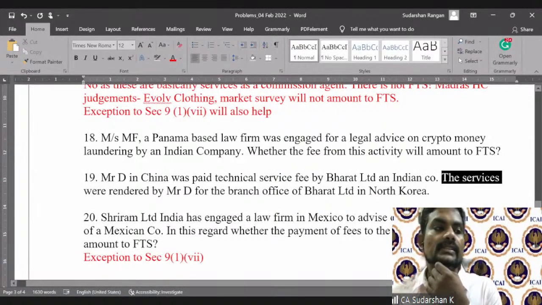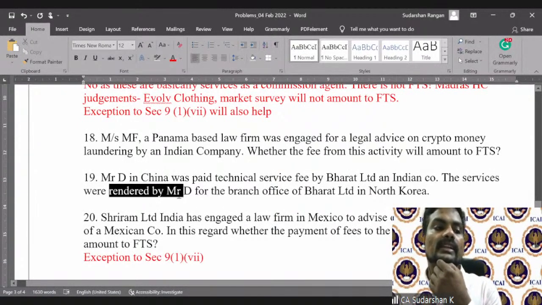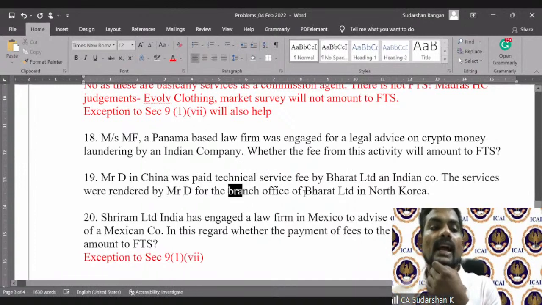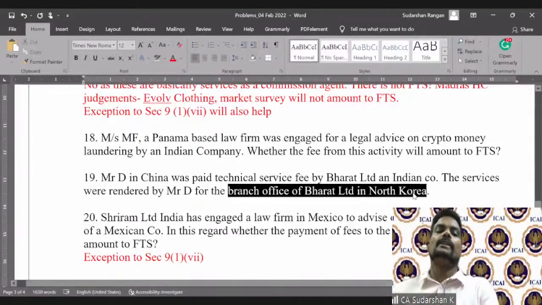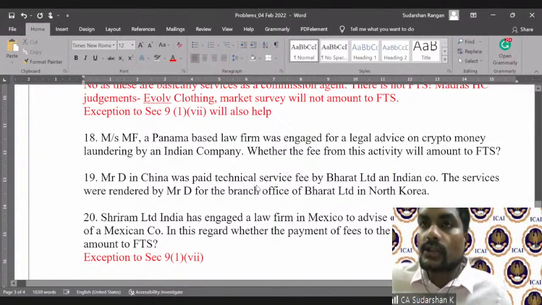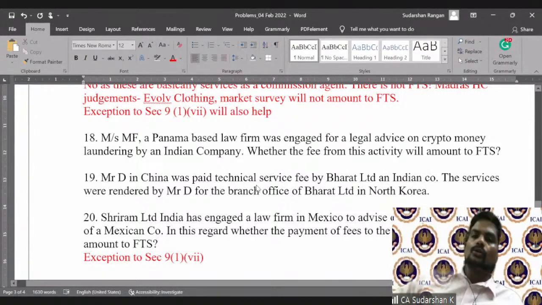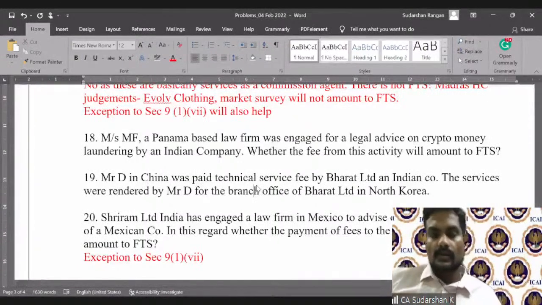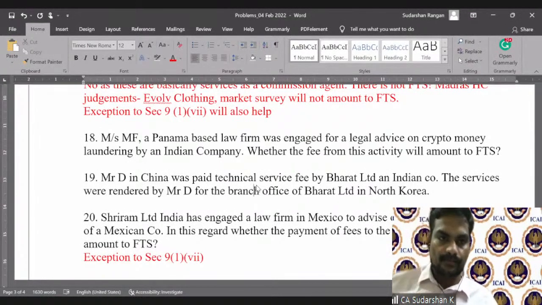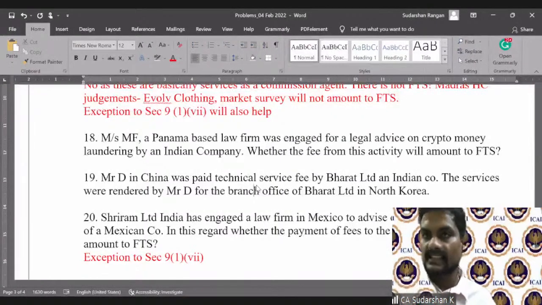The services were rendered by Mr. D for the branch office of Bharat Limited in North Korea. A branch of an Indian company is nothing but an extension of the head office, and for Indian purposes, it will be a tax resident only. So can I say, will this come under the exception is the question.